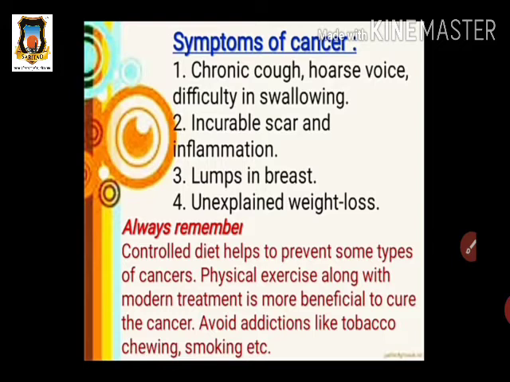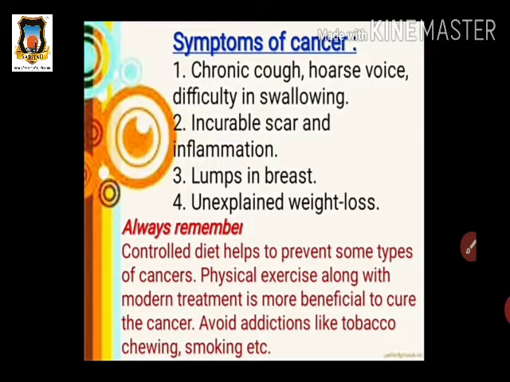So you have to remember that a controlled diet helps. How do we take precautions for preventing such diseases? For preventing cancer, you should have such habits. Physical exercise prevents some types of cancer.